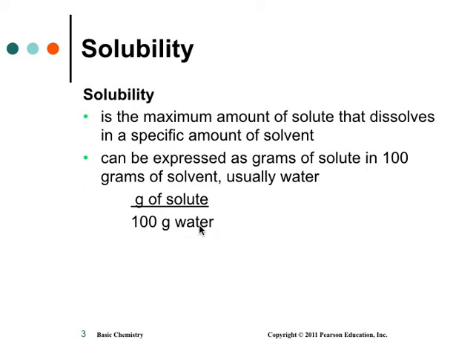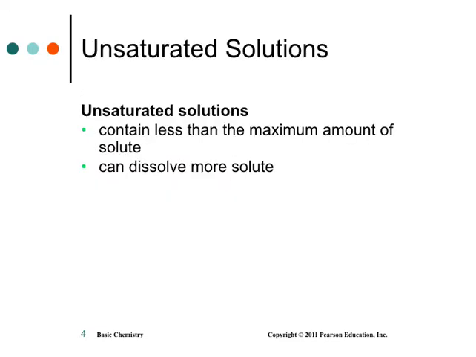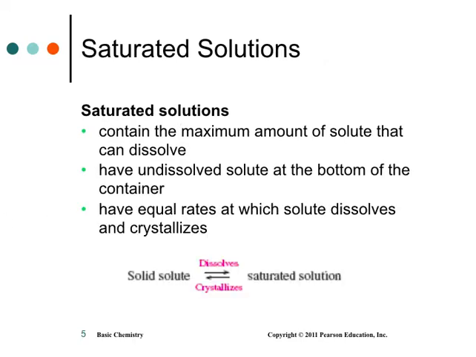And we already talked about how the water could be saturated. Eventually that 100 grams of water is completely used up and anything else would simply fall to the bottom of the test tube. Unsaturated solutions contain less than the maximum amount of solute. So if you still have water, or any type of solvent, that has the ability to hold on to the solute, then it's unsaturated. It's still got plenty of room. There's plenty of water to wrap around new solute, so it would be unsaturated. Saturated, on the other hand, is completely full.